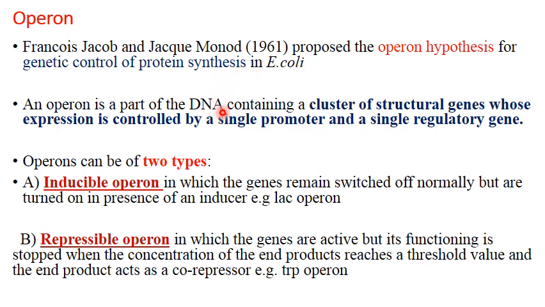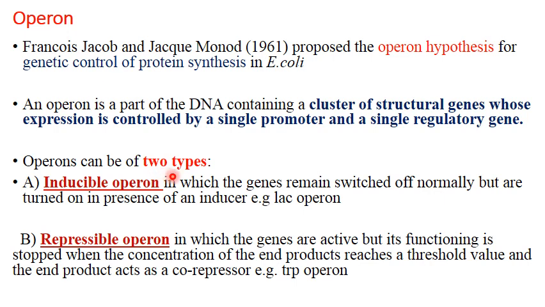It is just a part of DNA, but it contains a cluster of structural genes, which can be more than one, because this concept is in a prokaryote, that is E. coli. And in E. coli, what they synthesize is a polycistronic mRNA, which codes for more than one polypeptide chain. So this cluster of structural genes, their expression is controlled by a single promoter and a single regulatory gene, and that we will see subsequently.